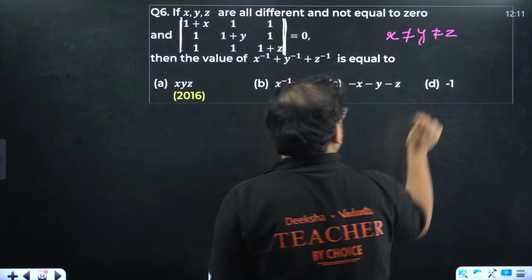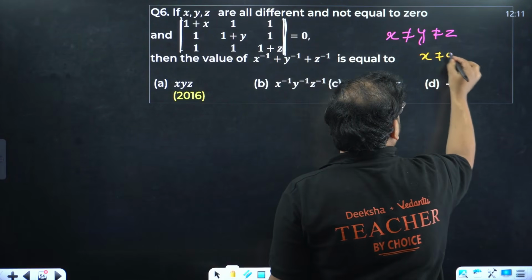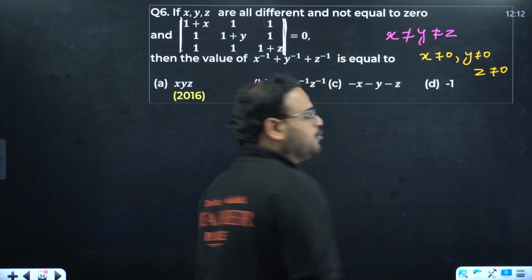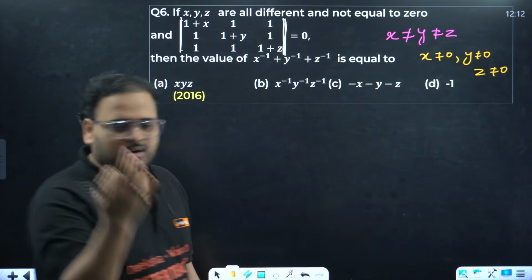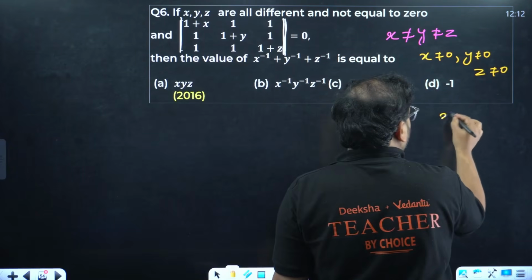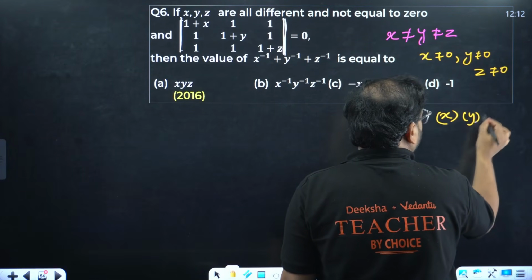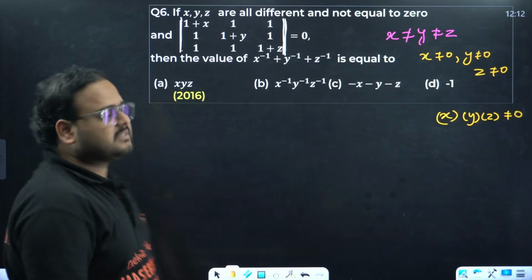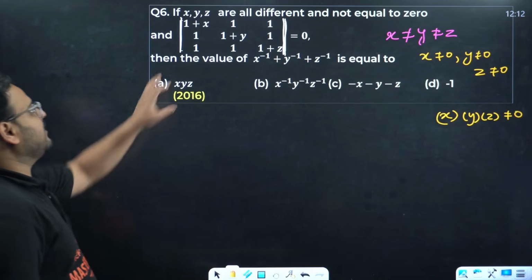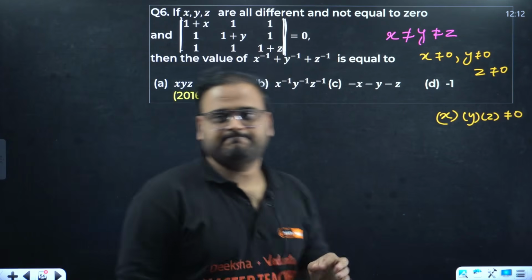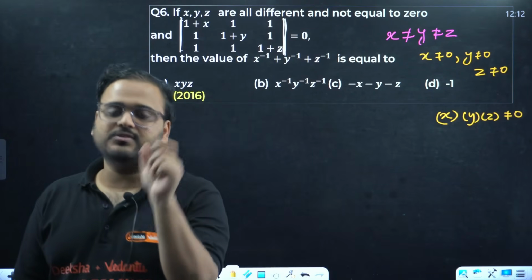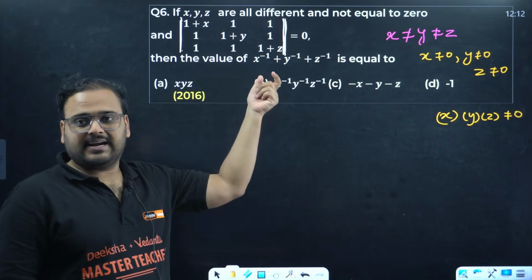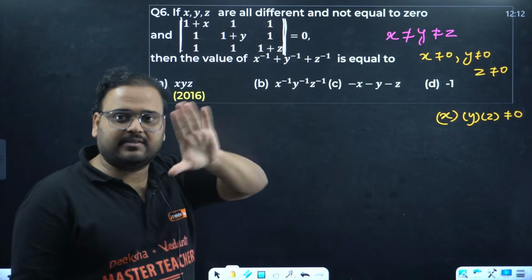Yes, they have given us this. X is non-zero, Y is non-zero, Z is non-zero. So if you have 3 non-zero numbers, of course it means that the product of the 3 will also be non-zero. Now they are saying it's given that the determinant of this matrix is 0. The matrix given over here is 1 plus X, 1, 1, 1, 1 plus Y, 1, 1, 1, 1 plus Z. This determinant is equal to 0. They have given that in the question.